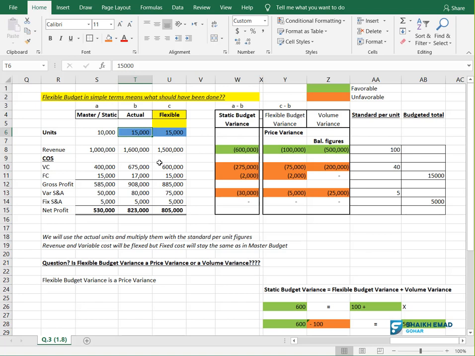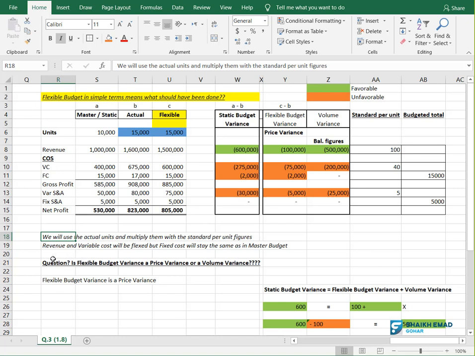Okay. So here below this working, I have written for you some theory. We will use the actual units and multiply them with the standard per unit figures. This I already told you. This is how to create flexible budget. If the examiner is asking you how to create flexible budget, this is the answer. Then you will also tell revenue and variable cost will be flexed, but fixed cost will stay the same as in master budget. Again, I have already explained this.